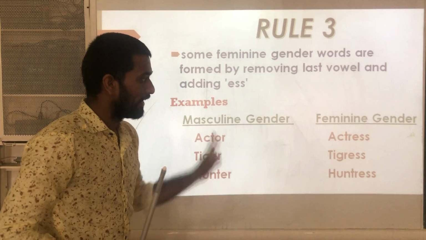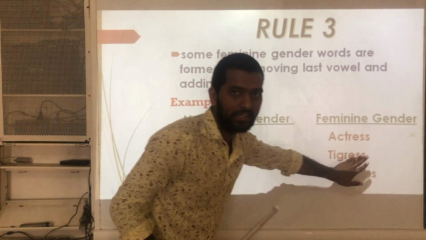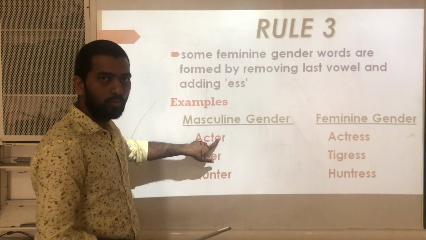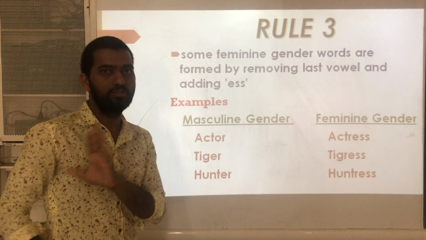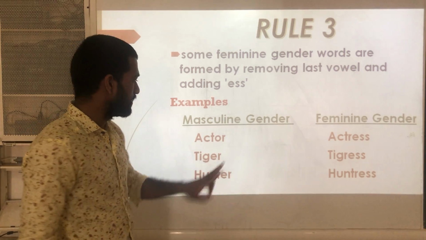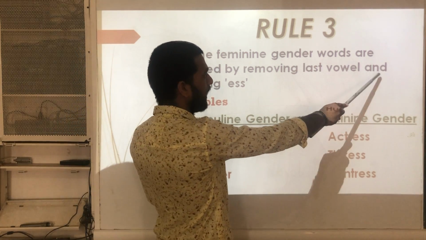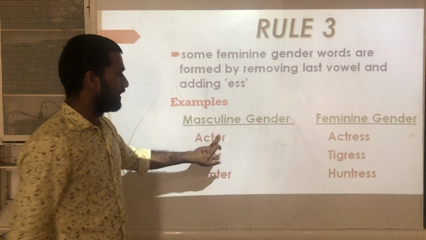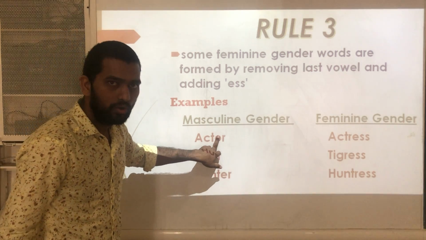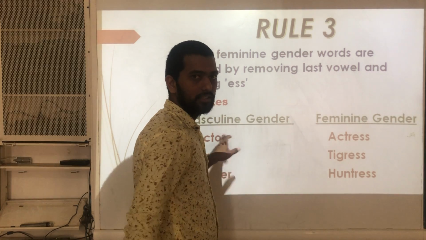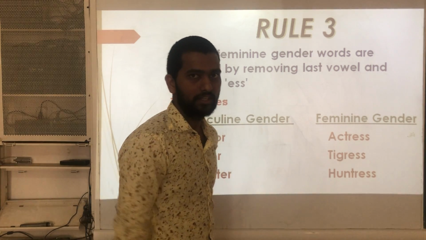Feminine genders are formed by removing the vowel. The vowels are A, E, I, O, U. By removing the last vowel and adding ess. Just I have removed this O here and added ess.